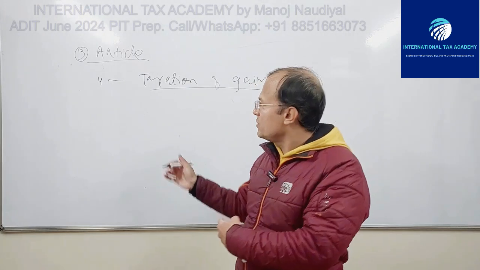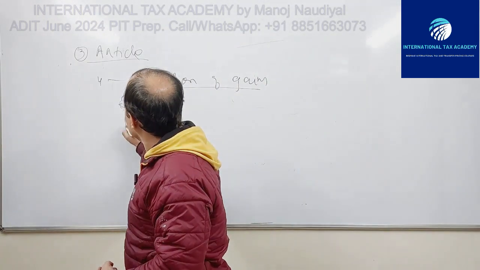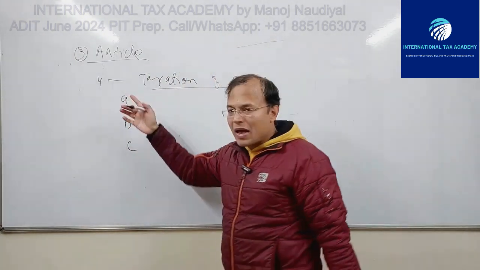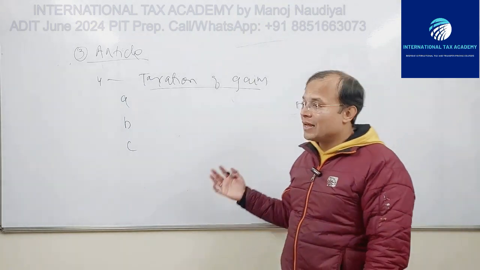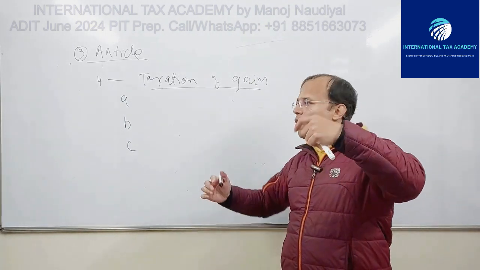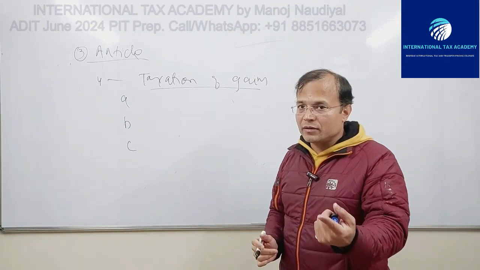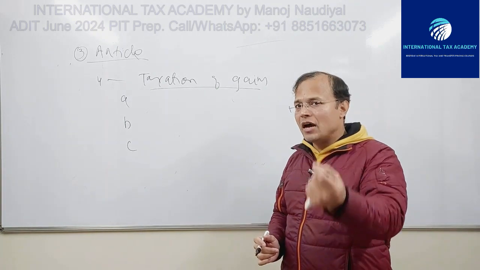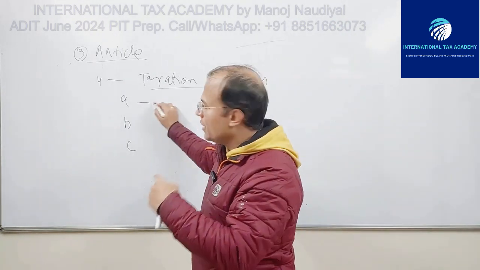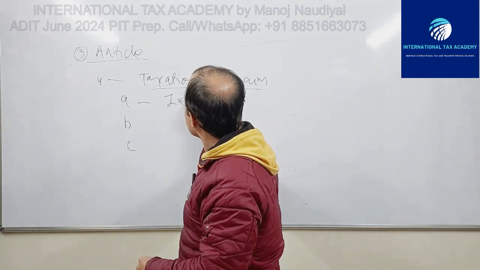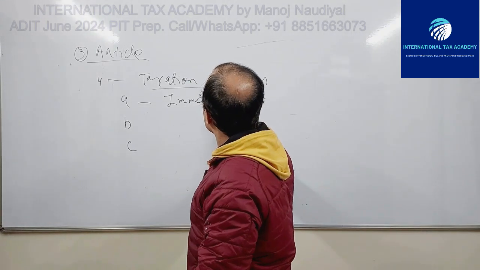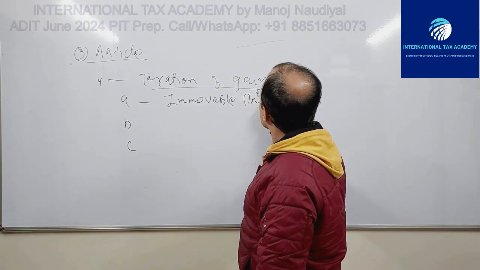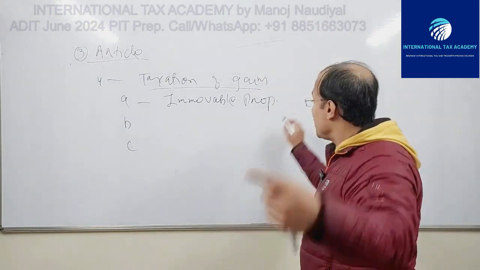There are three subparagraphs, 4A, B and C. The fourth paragraph begins by saying taxation of gains upon alienation of A, immovable property that is defined in Article 6.